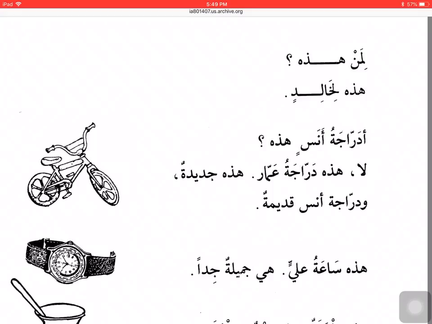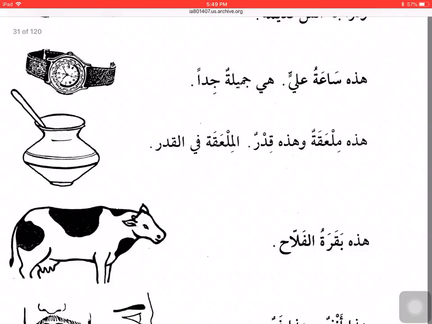دراجة أنس هذه? Is this Anas's cycle? لا هذه دراجة عمار. هذه جديدة ودراجة أنس قديمة. No, this is Ammar's cycle. This is new, and Anas's cycle is old. هذه ساعة علي. هي جميلة جدا. This is Ali's watch. It is really beautiful.